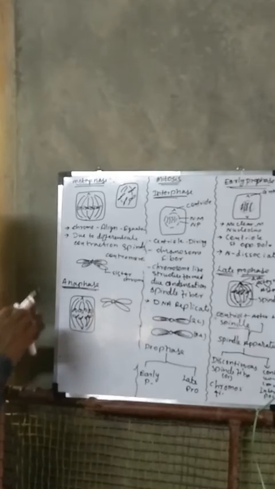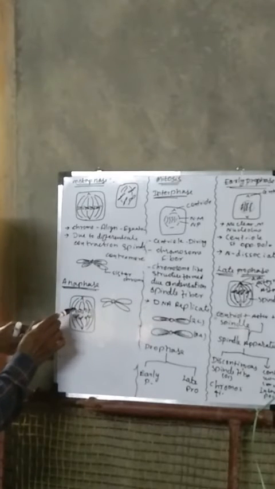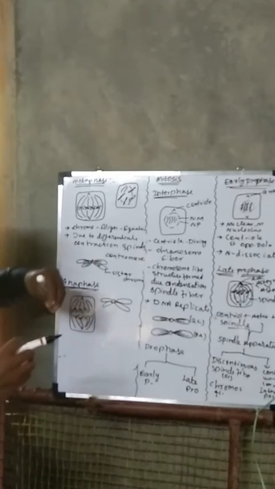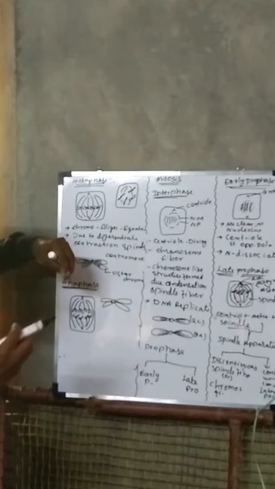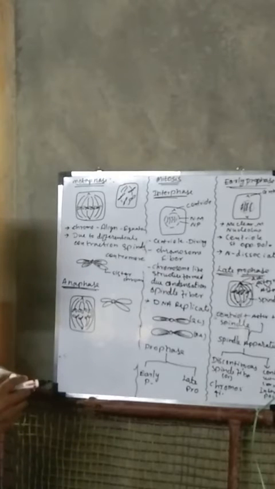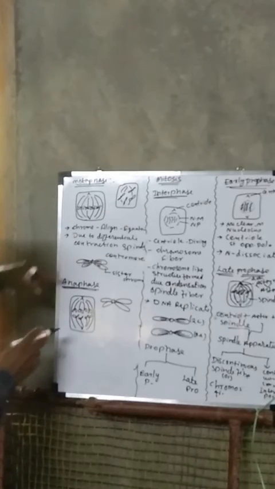The centromere splits. As a result, the chromosomes after the splitting of centromere move to opposite poles by push and pull movement of the spindle fibers. This spindle fiber just pulls towards the opposite pole.